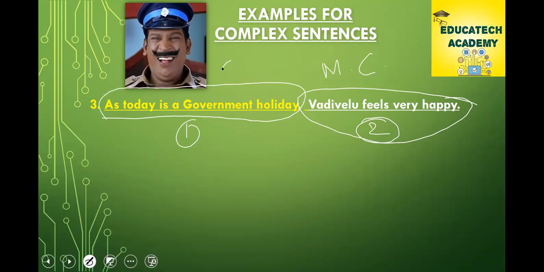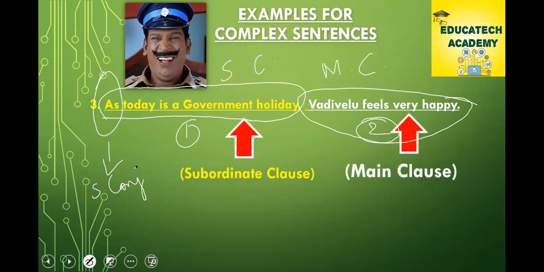This is called subordinate class. We shall see why it is a subordinate class, because "as" is the subordinating conjunction. We should check now. Yeah, I'm right. Did you guess correctly? If you have guessed correctly, you are also right. As today is a government holiday is the subordinate class.